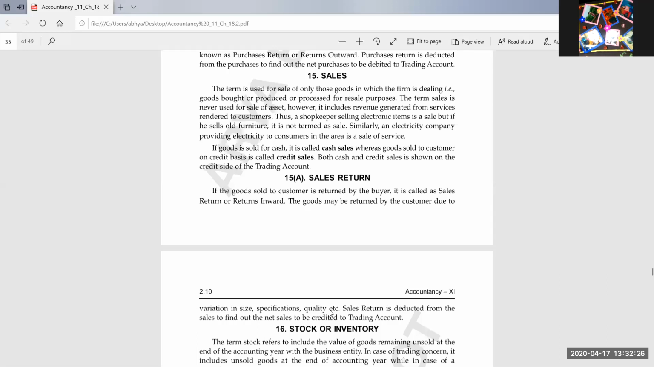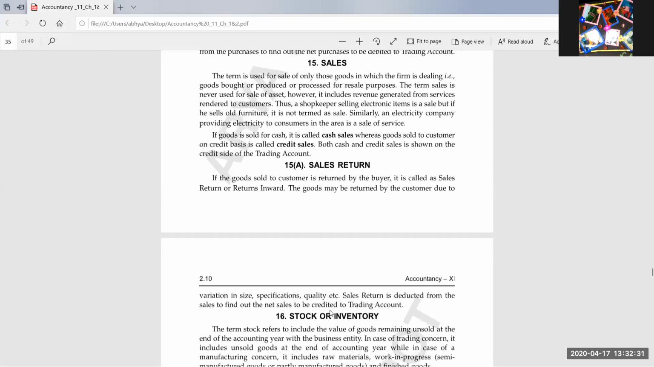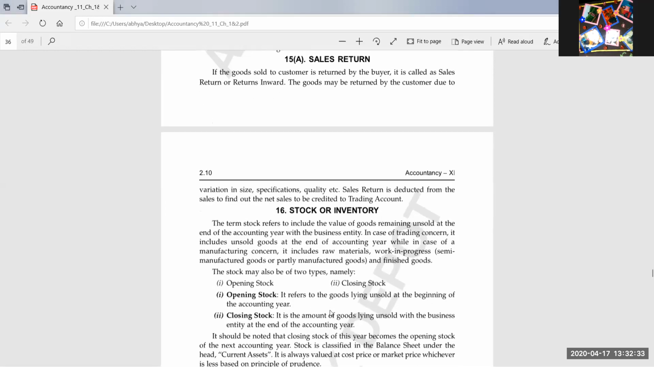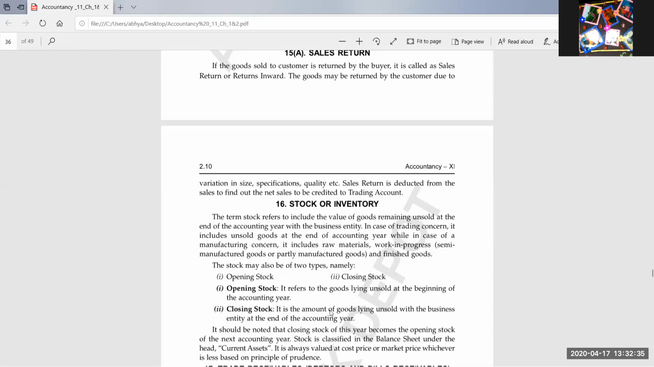Means total sale minus sales return. Okay, students. Next, that is the stock or inventory. So the term stock means the goods lying unsold at the end of the accounting year. Don't worry about the term accounting year for now. Let us take a very easy example.